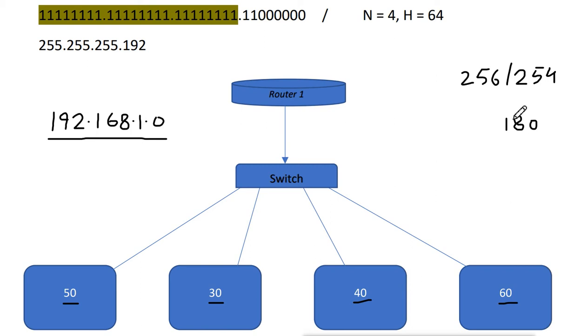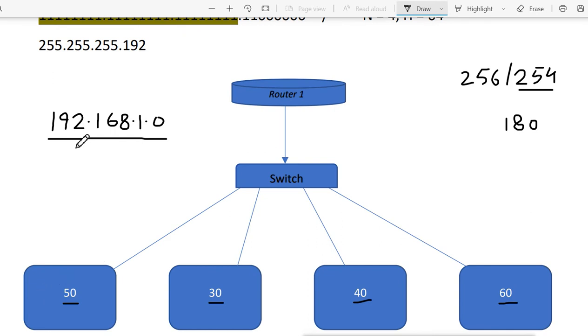And how many IP addresses do I have? I have 254 usable IP addresses, so it is fine. I can use it normally. I can start from one machine here and assign the first IP, 192.168.1.1, to the first machine. Then I will go till 50, that means 192.168.1.50. After that I will start from the next one, and it will end here. So all the IPs I can assign directly to these 180 machines.